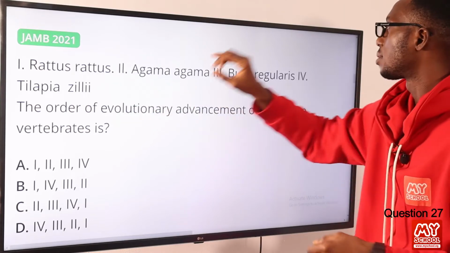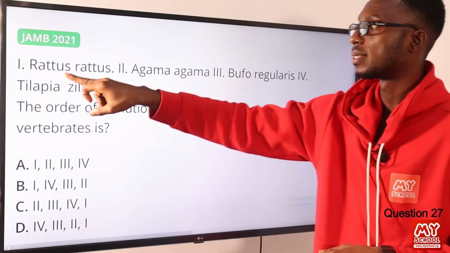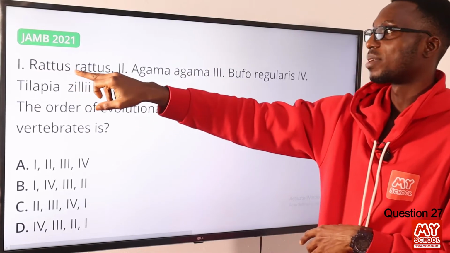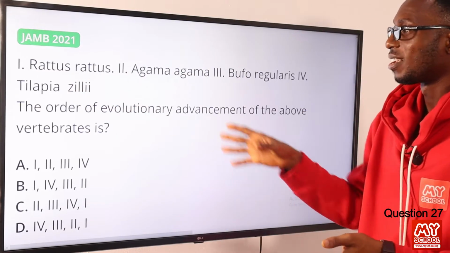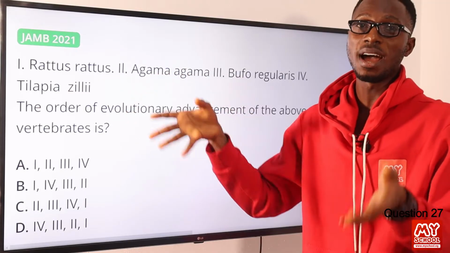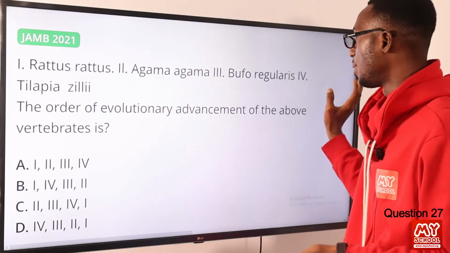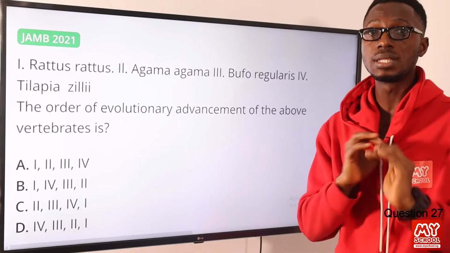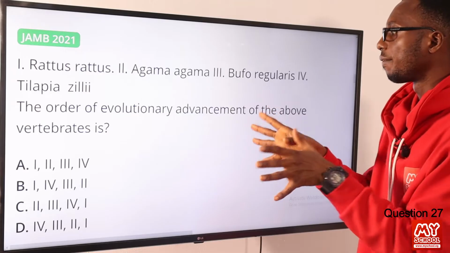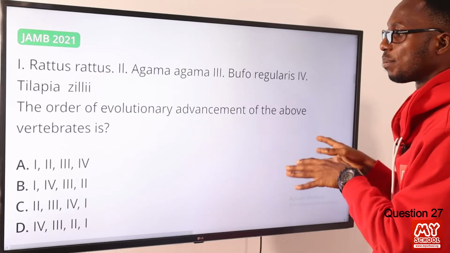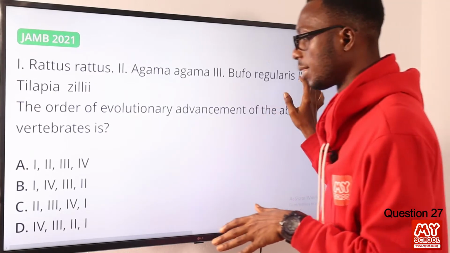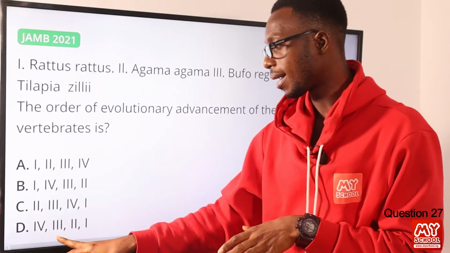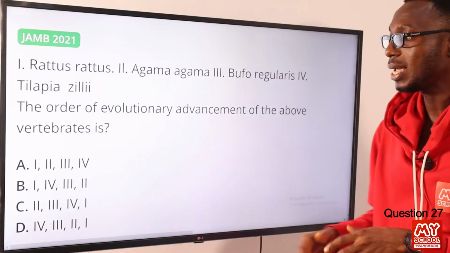So Pisces, amphibians, reptiles, this is mammal, rats. Rattus, so this is rat, so this is correct. Although we have an omission of the aves, the birds, but it doesn't matter. So this follows the right sequence. You can also confirm this when you study comparative anatomy. So the order of evolutionary advancement of the above vertebrates is actually starting with this IV, then I. So option D is the right option.